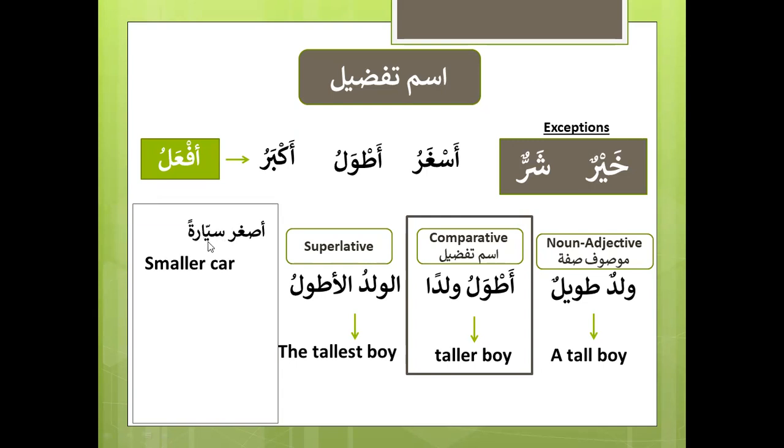Whether the tamyiz is masculine or feminine doesn't matter. It is not going to have any effect on ism tafdeel. Then we have khairun manzilan, a better house. I'm still finding out if gender has any effect on khairun. As soon as I confirm it, I'll let you know. But for now, this is an example.